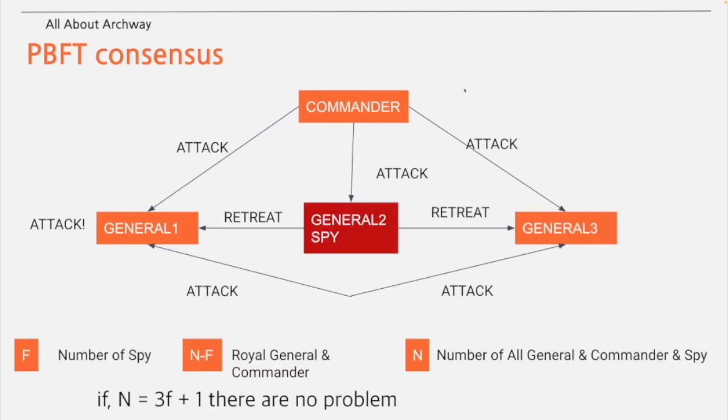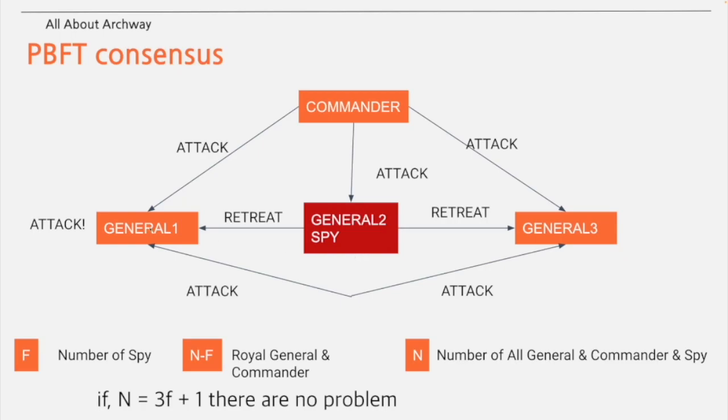But if there are 3f plus 1 participants, where f is the number of spies, or a total of 4 participants when there is one spy who sends a manipulated message, we will know who the spy is, and we can catch the spy.